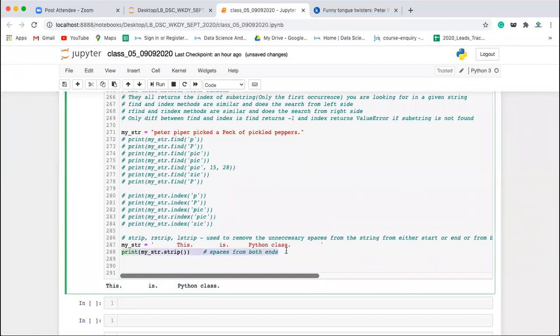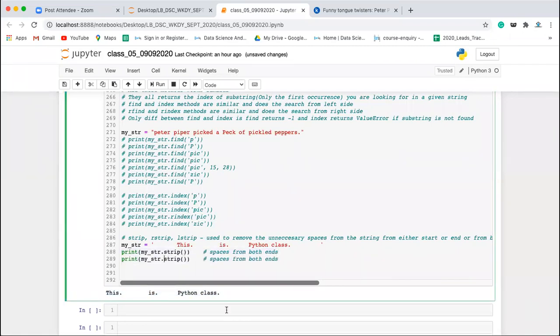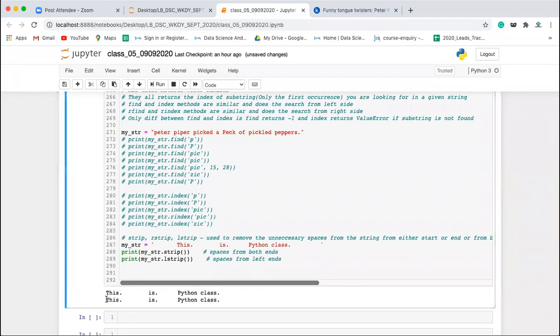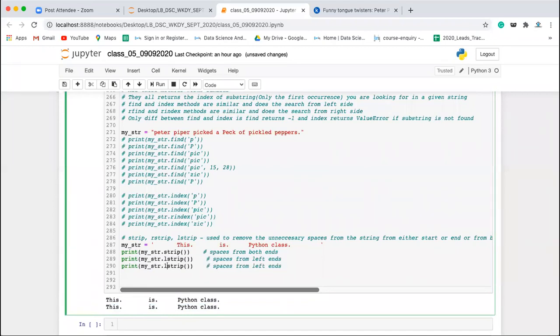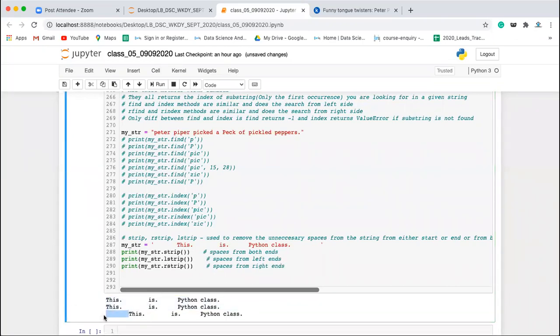Now the same method you have is lstrip. lstrip will basically remove these spaces from the left end. If you run this, you don't have any spaces on the left hand side, but you have these spaces on the right hand side. And similarly, there is rstrip. rstrip removes these spaces from the right hand side, so you will have the space on the left hand side if you have it in this string. Clear?